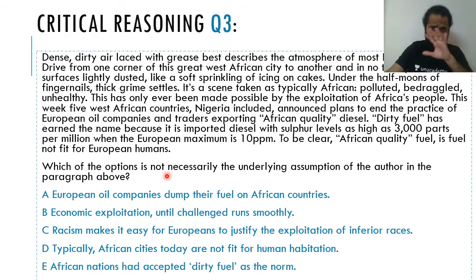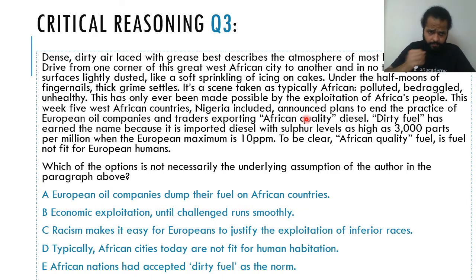That's the backdrop. In this backdrop, this week five West African countries, Nigeria included, have announced plans to end the practice of importing this African quality diesel from European oil companies. So that's your passage. I hope you have been able to get the gist of it.